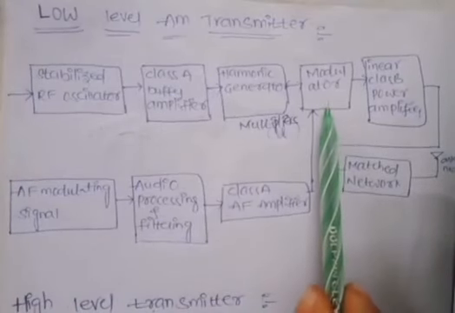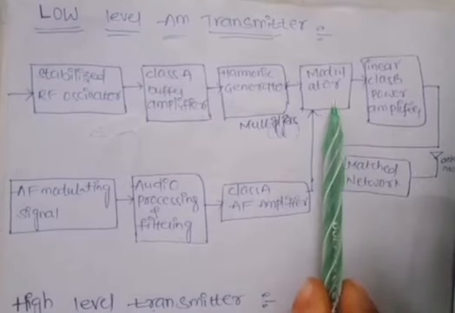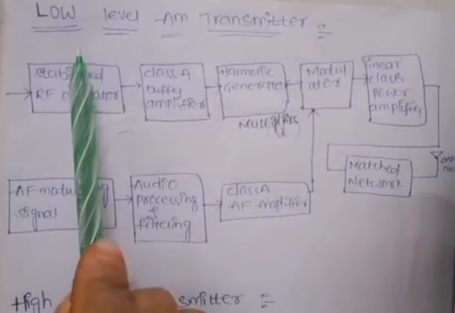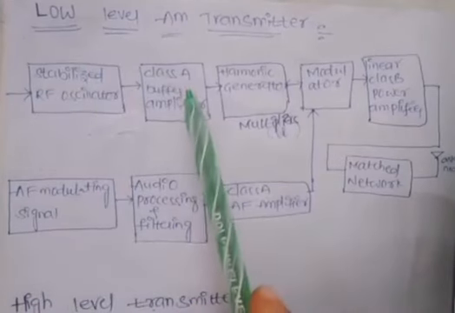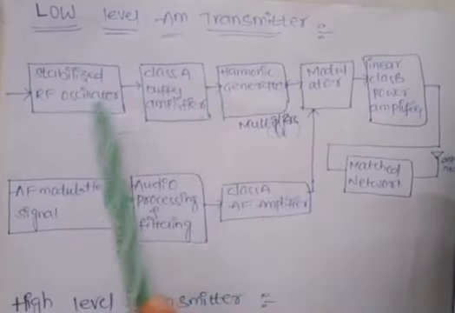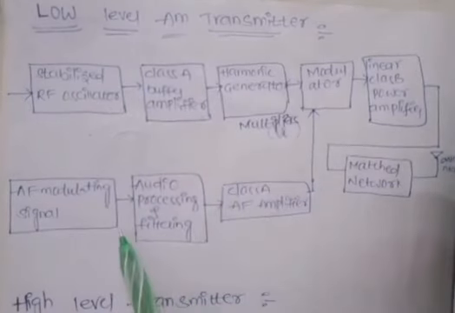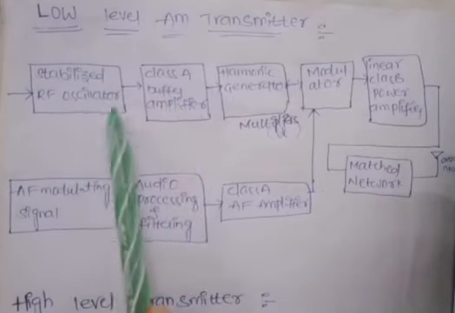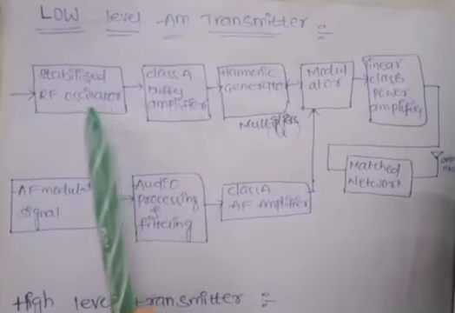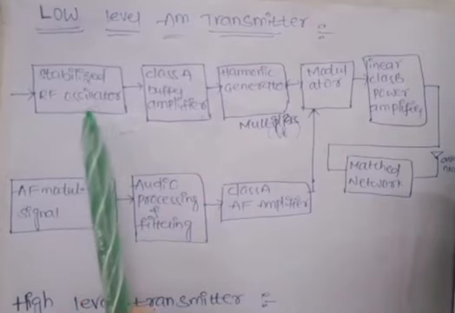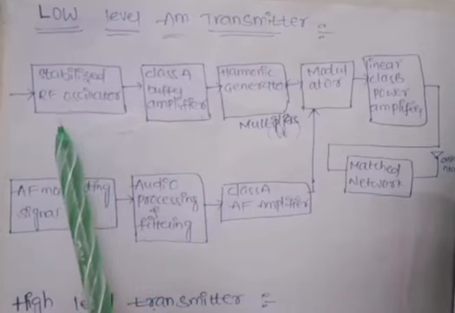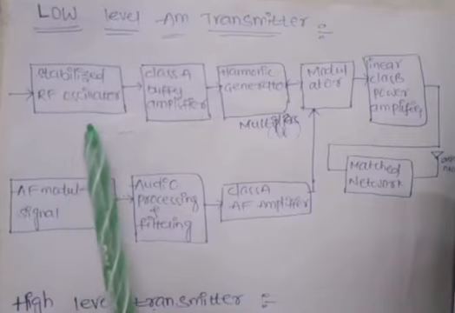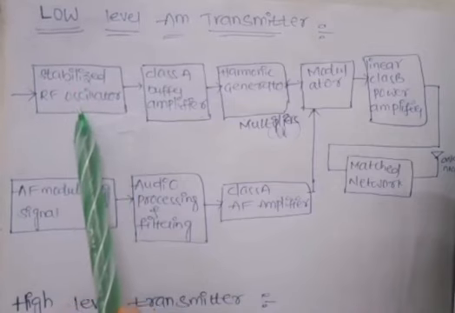Based on power levels and where modulation takes place, transmitters are classified into two types: low level and high level AM transmitters. Here is the block diagram of a low level AM transmitter. First we have the stabilized RF oscillator, which will produce a stable, low RF signal.